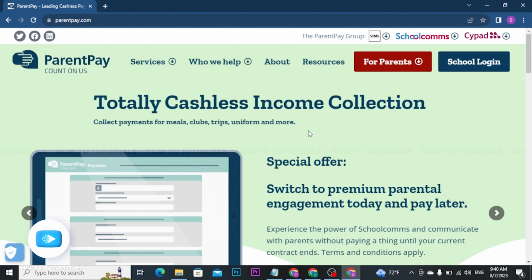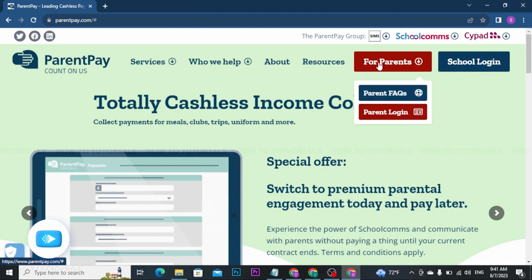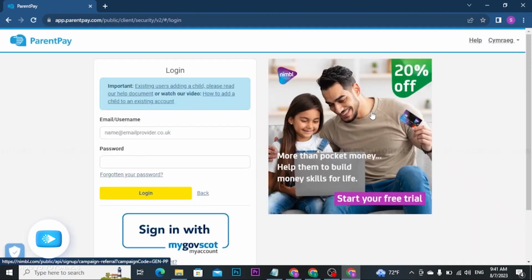Now, if you want to get logged into your school account, then you can tap on this blue button which says school login. But if you are a parent and want to get logged into your parent's account, then you have to click on this red button which says for parents. And once you tap on it, a drop down menu will appear on your screen. Now, from the drop down menu, you have to select the second option, parent login, and then you will be redirected to its login page.